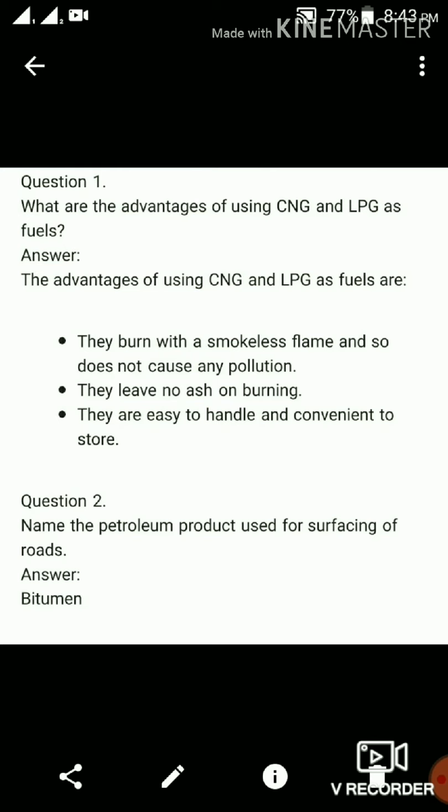Hello students, today we will do exercise of chapter 5 coal and petroleum. So let's start from question number 1.